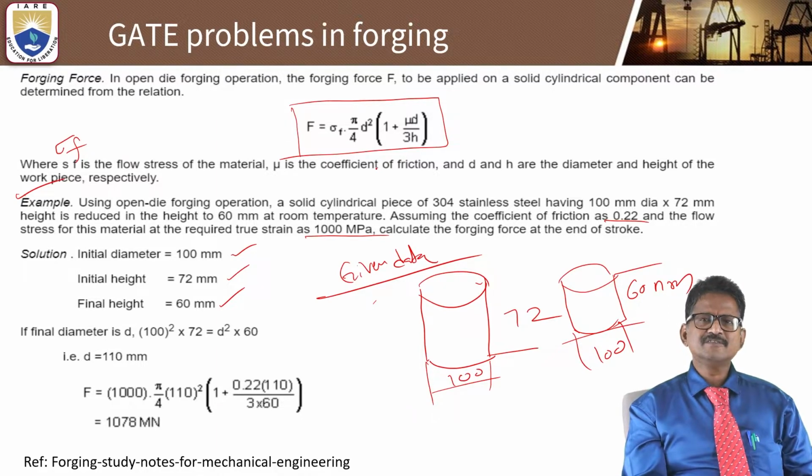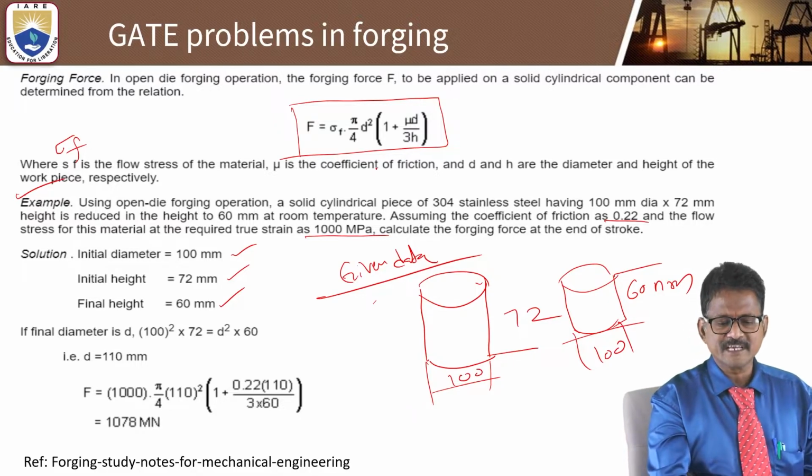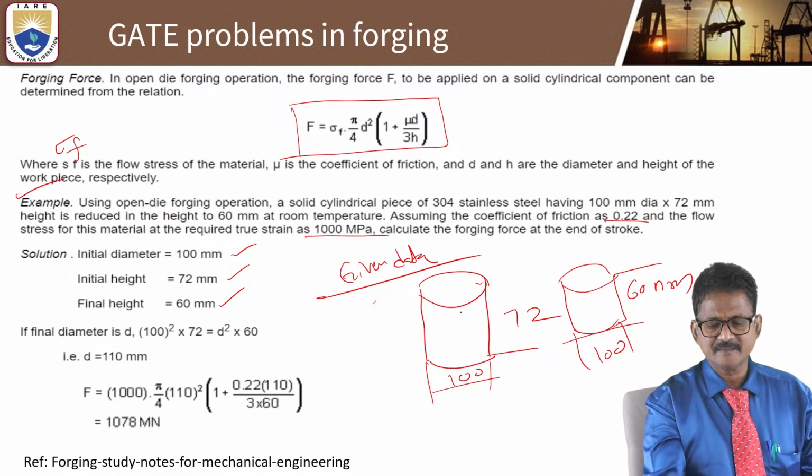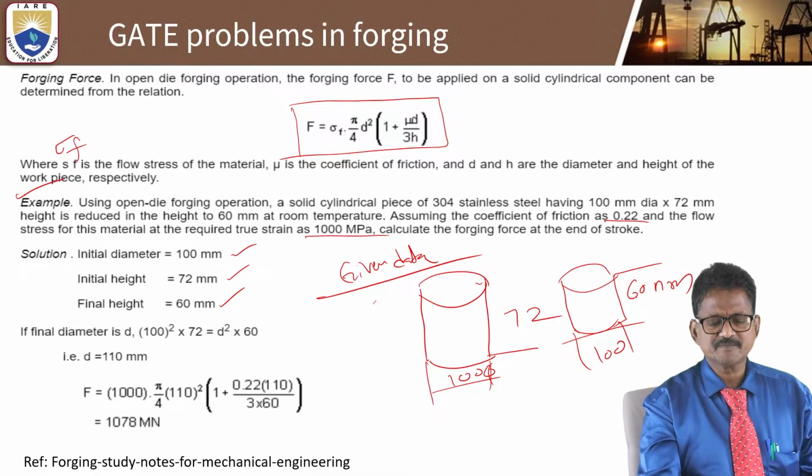Okay, so with this formula we can easily determine the forging force. So what is the given data? Initial diameter is 100 and the initial height is 72. Then the height is reduced to 60, and how do we determine that? Automatically the diameter also increases.